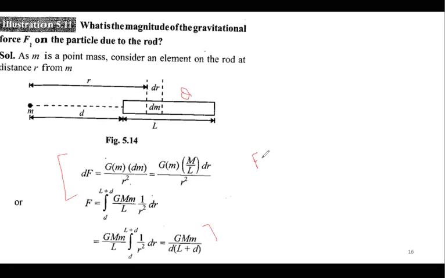So the change will be simple. Same formula. Instead of G, put k. Instead of capital M, put q, divided by d and l plus d. This will be the force due to a rod having charge q. Yes or no?